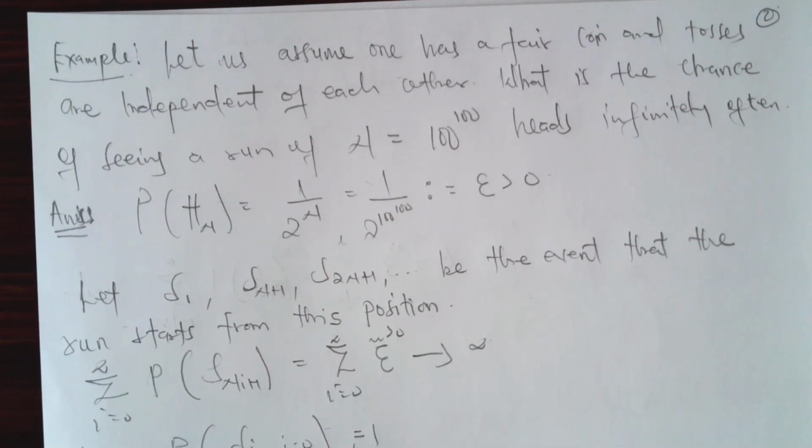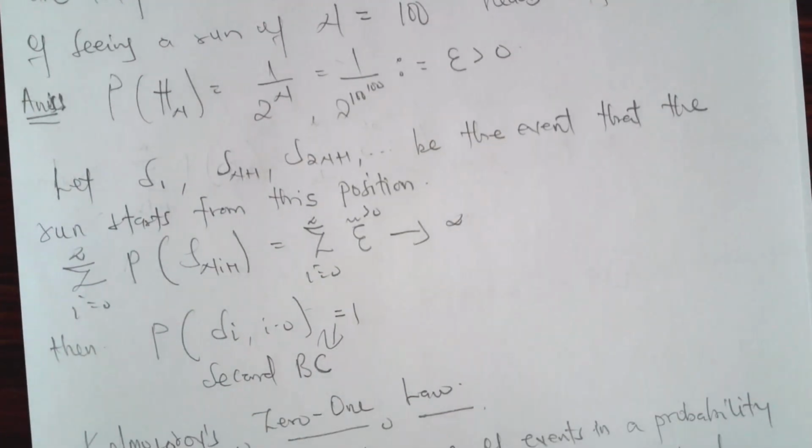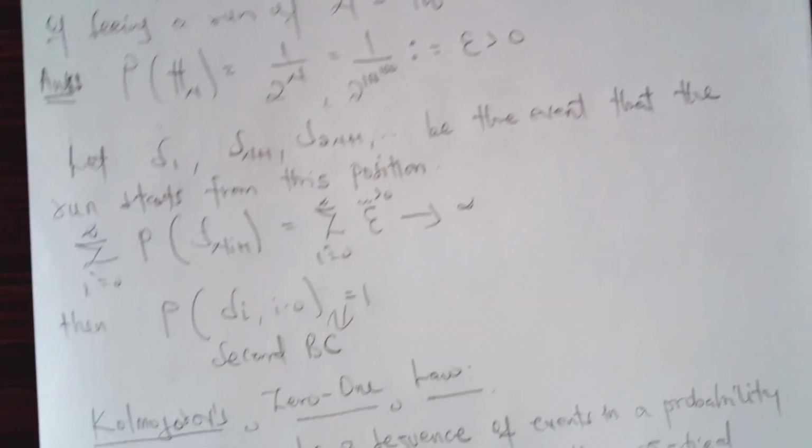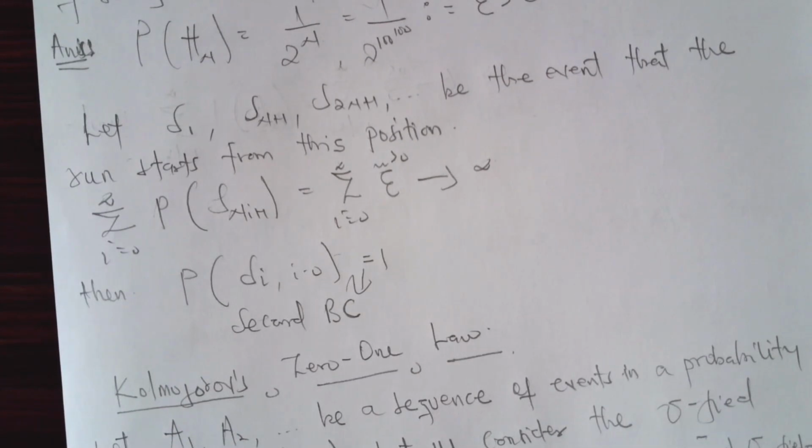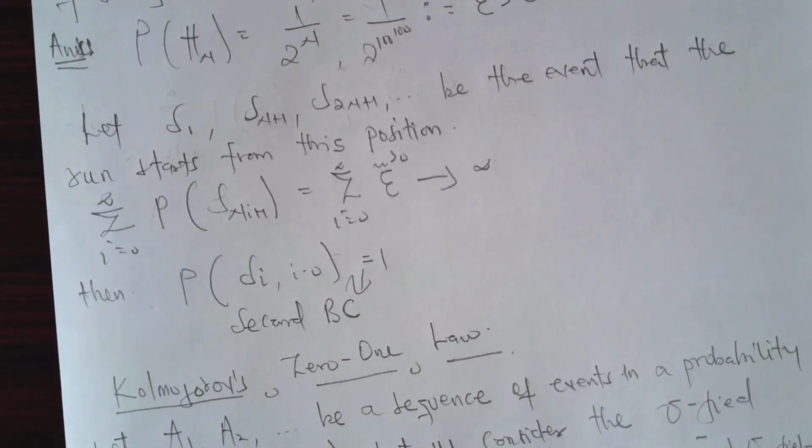We define this as what? Epsilon greater than what? 0. Are we good? So let S1, Sn plus 1, S2n plus 1 be the event that the run starts from this position. So the sum of the probabilities of the individual runs is equal to what? The sum of i from 0 to infinity of these errors. And if you sum them together, it goes to what? Infinity. Then by the second BC, the probability of seeing the run infinitely often is equal to what? 1. So this is one of the uses of the second BC.